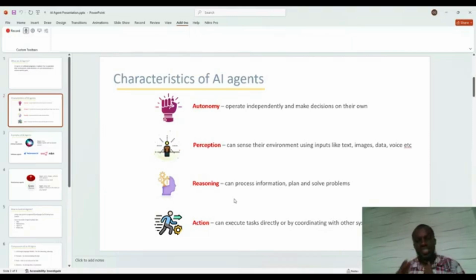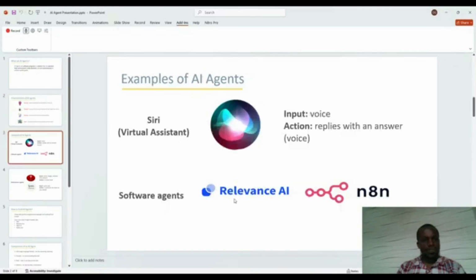Thirdly, reasoning: it can process information, plan, and solve problems. Fourthly, action: it can execute tasks directly or by coordinating with other systems, as we'll be seeing in some of the examples. Let's move over to examples of AI agents.